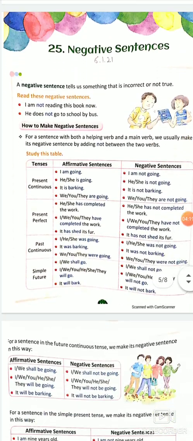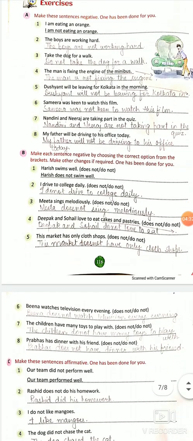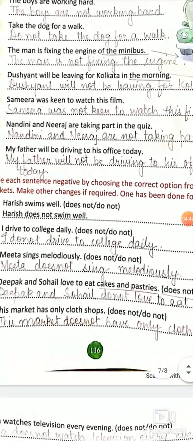Coming to chapter 25, negative sentences. I am going, I am not going. Okay, negative sentences include not, nor. I am discussing the exercise with you. Like, the boys are working hard. The boys are not working hard. Take the dog for a walk. Do not take the dog for a walk. It will become negative. The man is fixing the engine of the minibus. The man is not fixing.